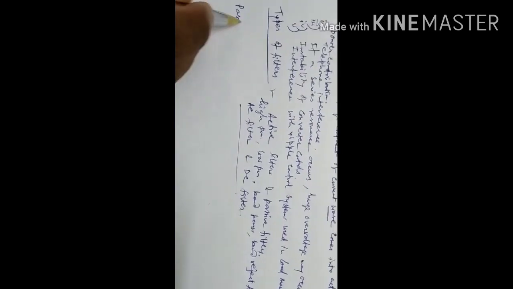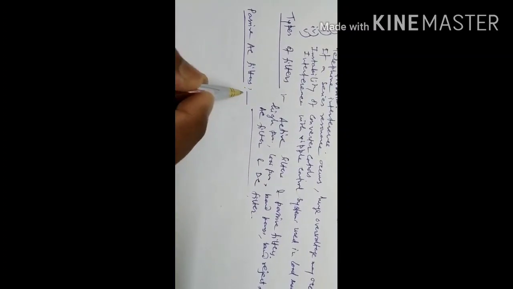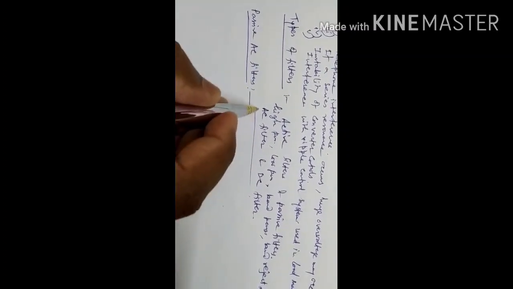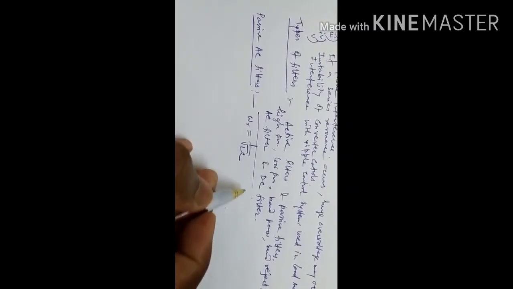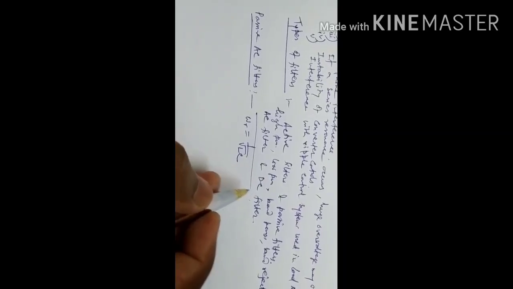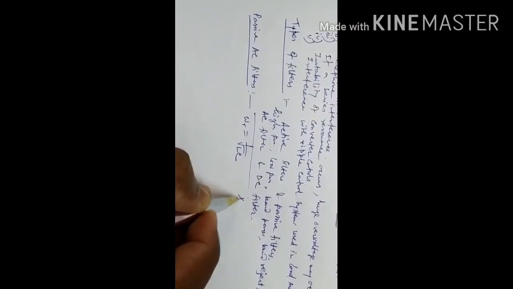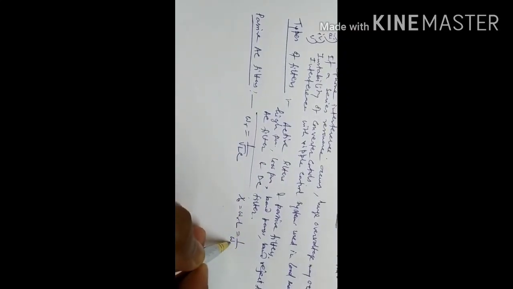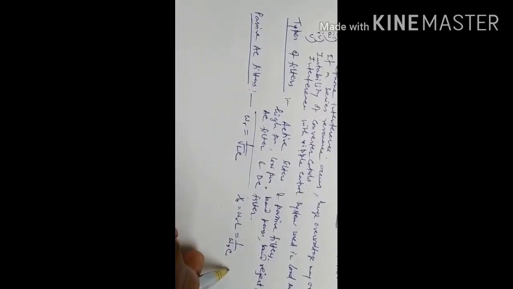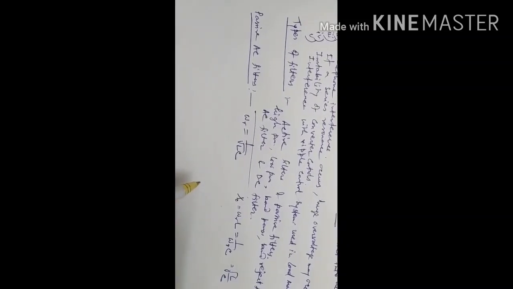For these filters, omega R equals 1 by root LC is the resonance frequency, where inductive reactance equals capacitive reactance, that is X0 equals omega R L equals 1 by omega R C, which equals root of L by C. So both become identical.